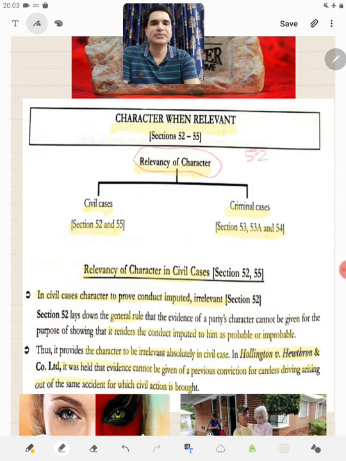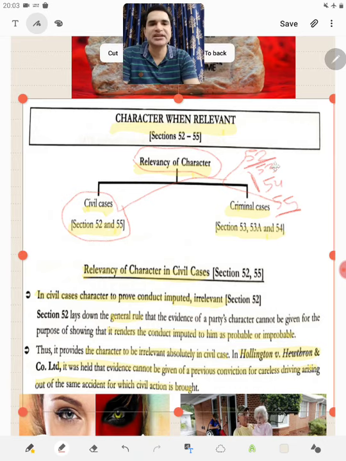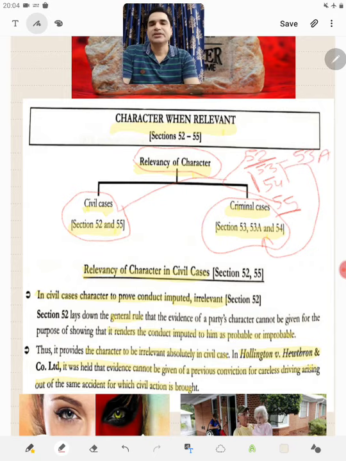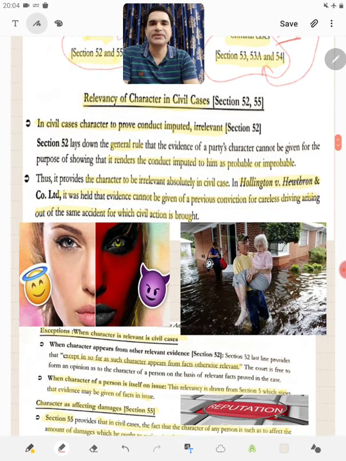If we write 52, 53, 54, 55, then the first and the last, section 52 and section 55, deal with character as far as civil cases are concerned, and the middle two, section 53 and section 54, deal with character as far as criminal cases are concerned, and 53A has been added. Now let's see how relevant character is in civil cases.